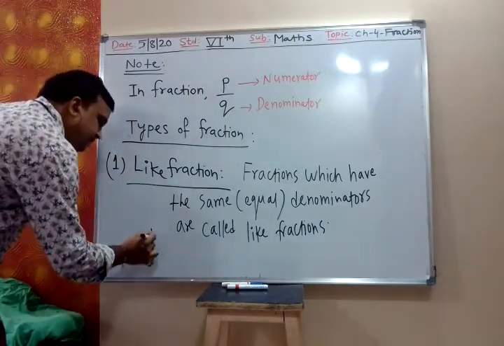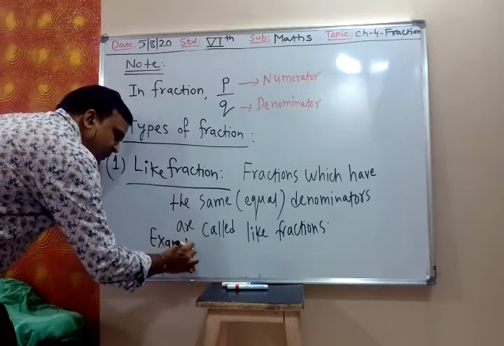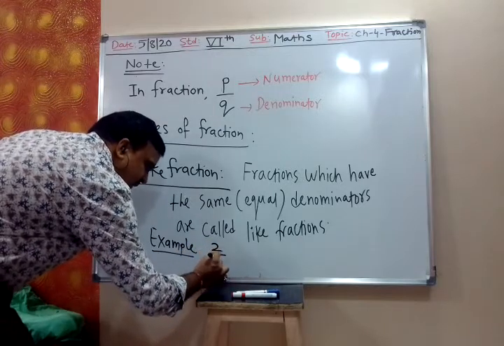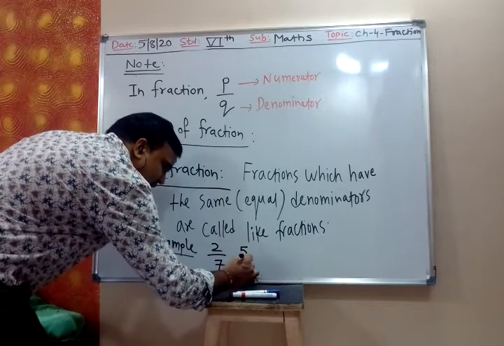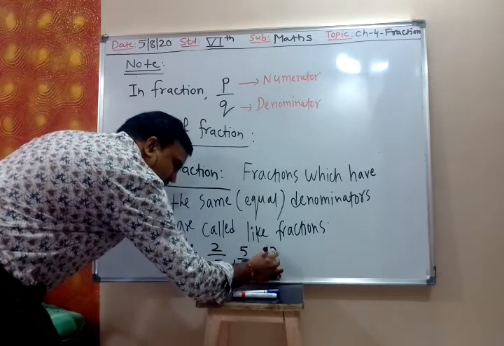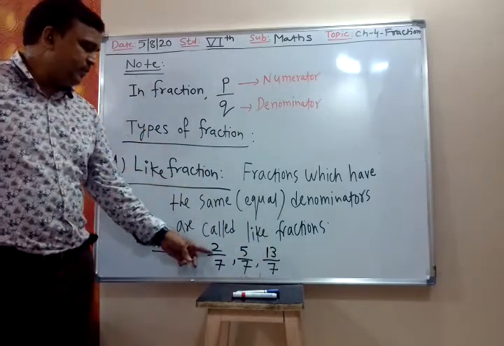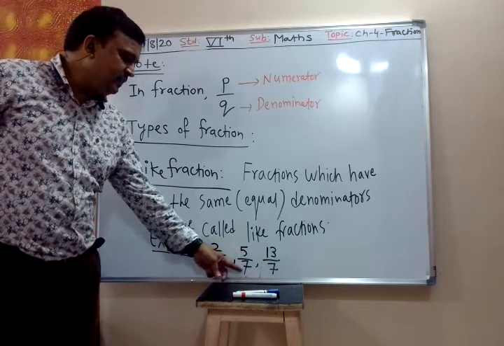For example, we can write 2 upon 7, 5 upon 7, 13 upon 7. Yes, all are like fractions. Because what is denominator of 2 upon 7? 7. What is denominator of 5 upon 7? 7.